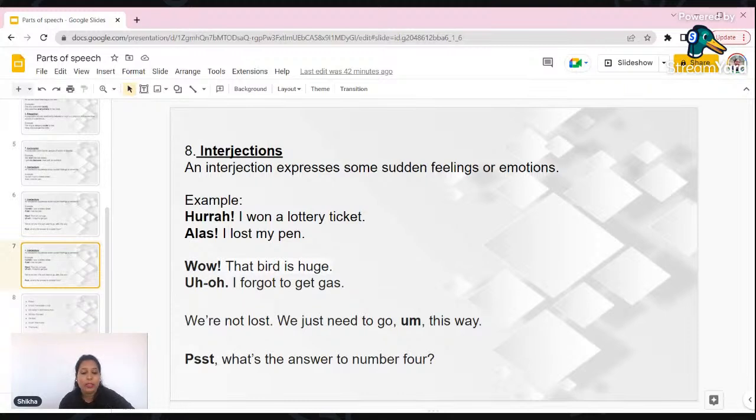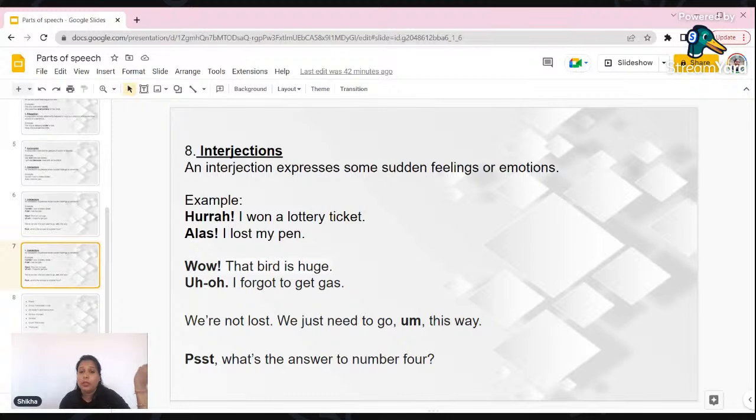Okay, and then we also use "wow." "Wow, you have got such a beautiful house." "Wow, your dress is so beautiful." So here we are again expressing our joy, our happiness to the person, saying the word "wow." Then, "Oh, I forgot to get gas." "Oh, I forgot to get my wallet."